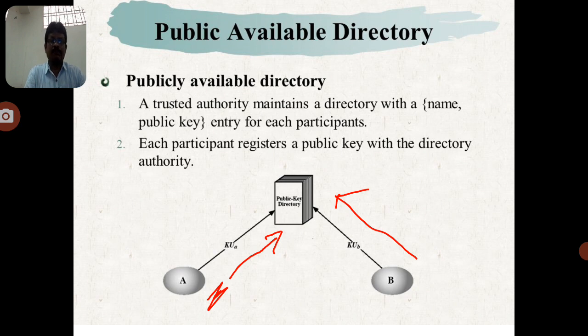In the first one, public announcement, each and every user can send his public key to a particular user. The second one, the publicly available directory, is a directory that maintains all the users' public keys, and any user who wants to communicate with another must register their public keys in it.